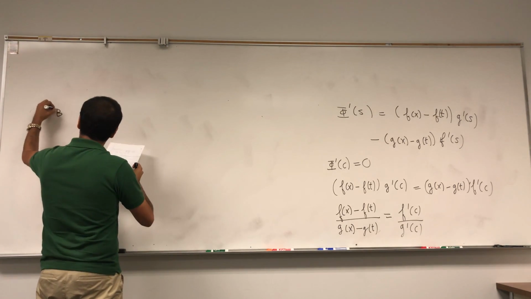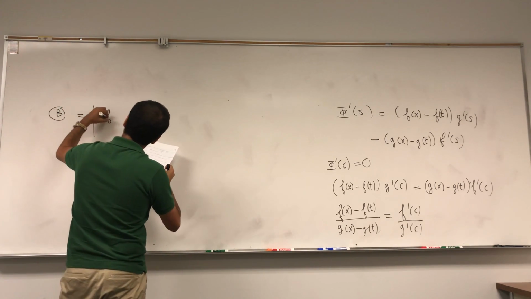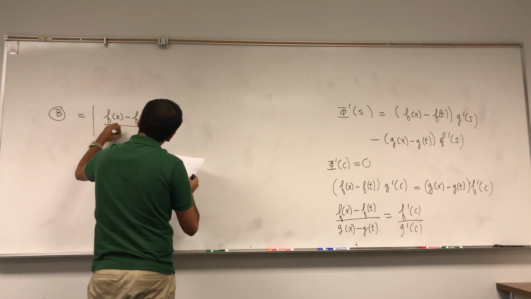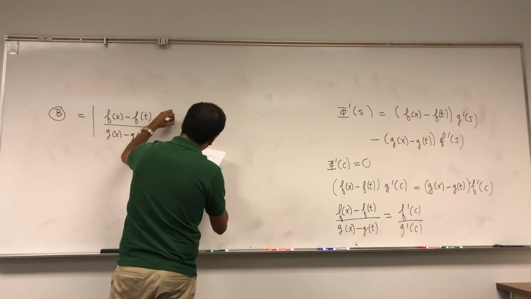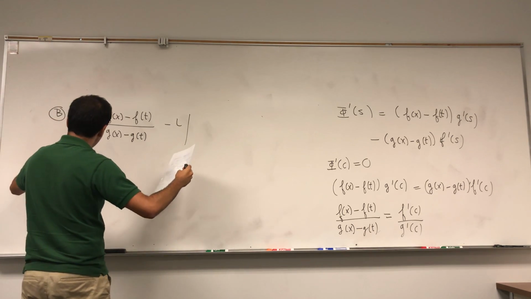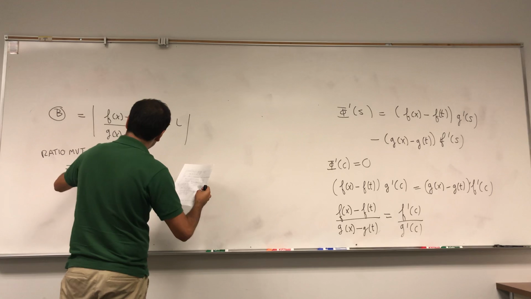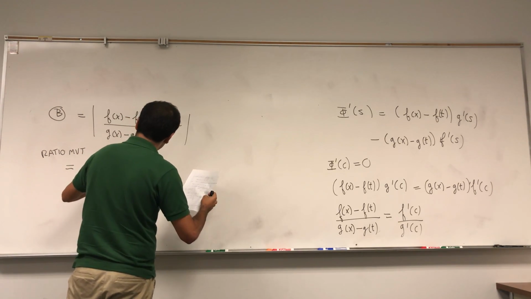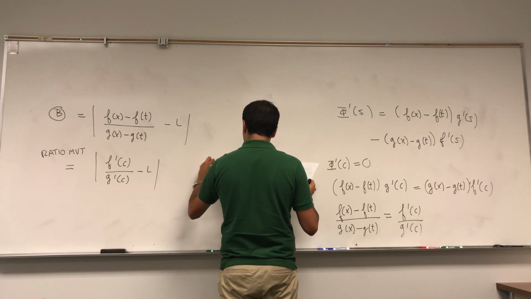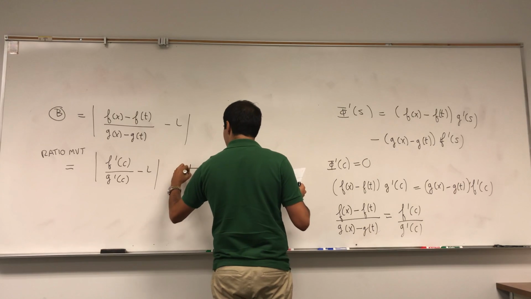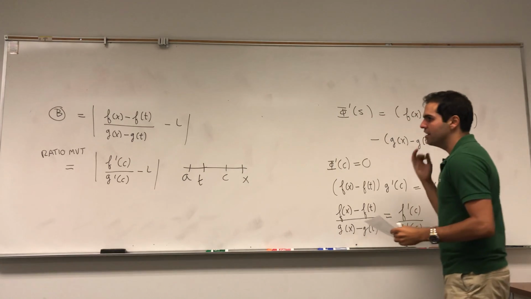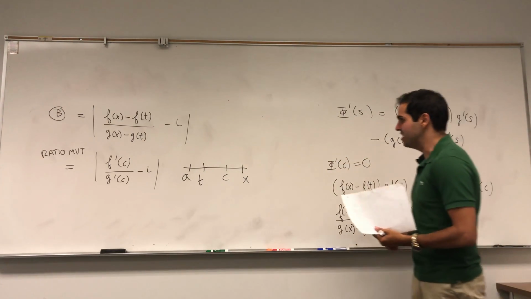So what do we have? Well, b was equal to f of x minus f of t over g of x minus g of t, minus L. Now, by the ratio mean value theorem, that equals f prime of c over g prime of c minus L. And remember where c was: that was a, and then we had x, and we had t. And so c is squeezed between x and t.